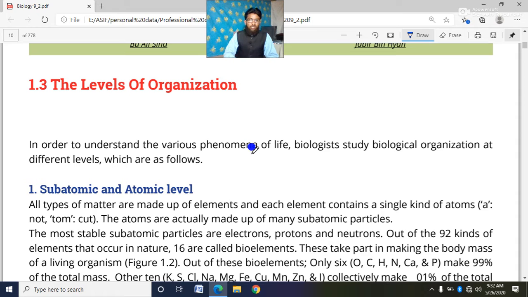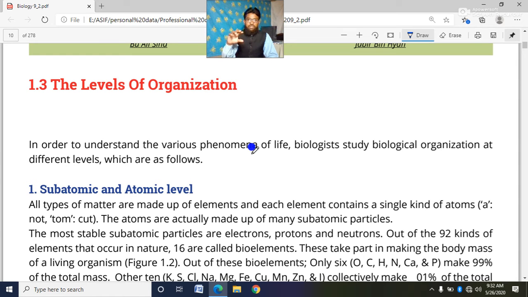The grouping process of living organisms is called organization. Organization means an ordered manner.